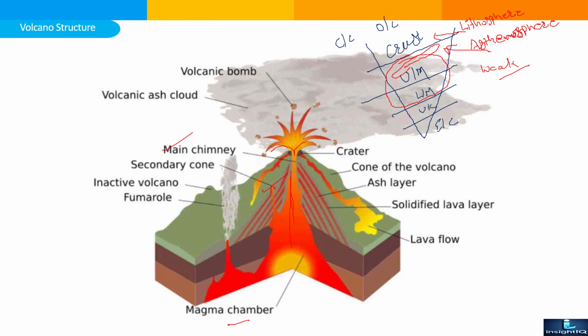So there is a huge ash cloud and volcanic bombs. There are eruptions during the explosion of the volcano. A crater or hole is created at the top of the mountain. There is a cone of the volcano, or ash layer, that directly solidifies and cools down on top of the earth's surface, and the outer layer of the magma is known as lava on the surface of the earth.